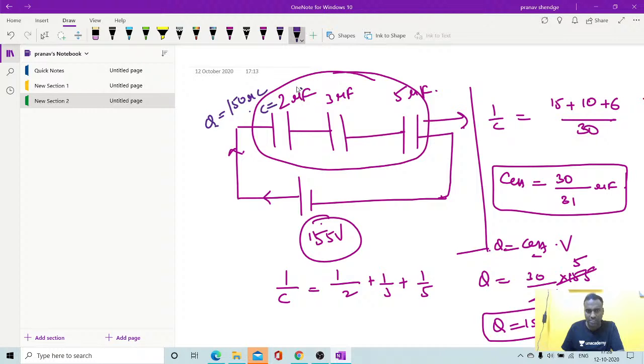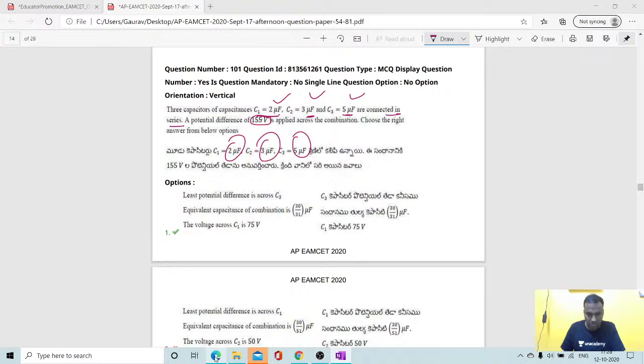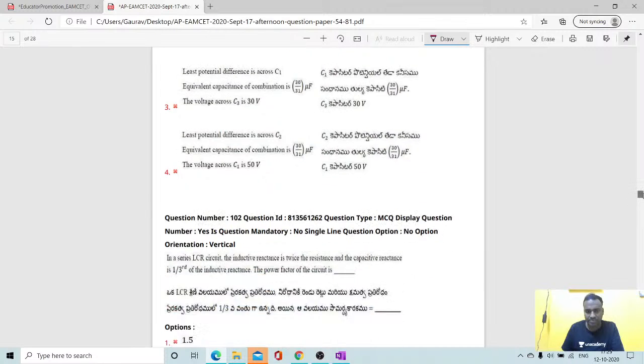And here the capacitance is 2 microfarad. So what is the potential, students? We can say V1 is equal to Q by C, so 150 upon 2. Is it clear, students? Microcoulomb by microfarad, micro gets cancelled. Finally we will get 75 volts as the answer. Everybody got clear? So 75 volts is the answer, and the effective capacitance is 30 by 31 microfarad.